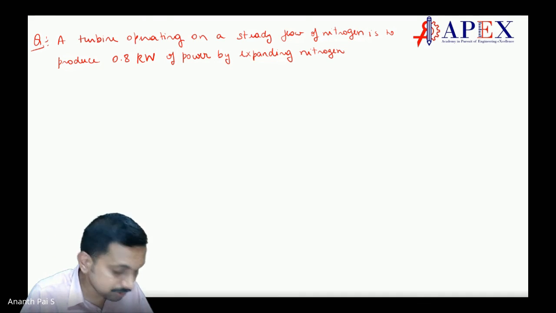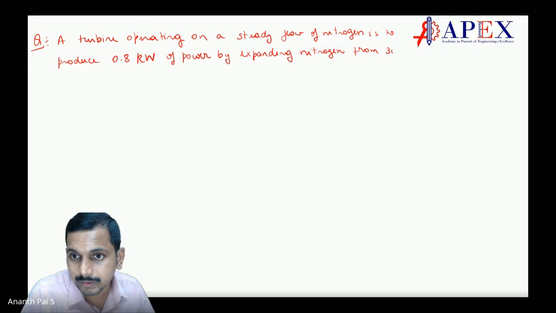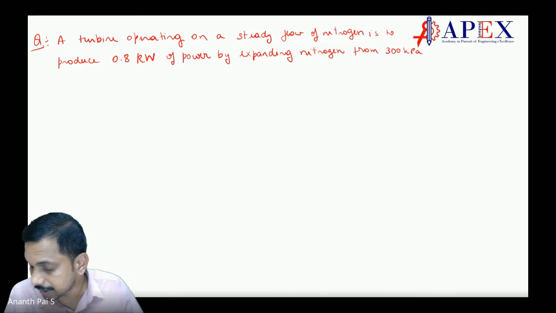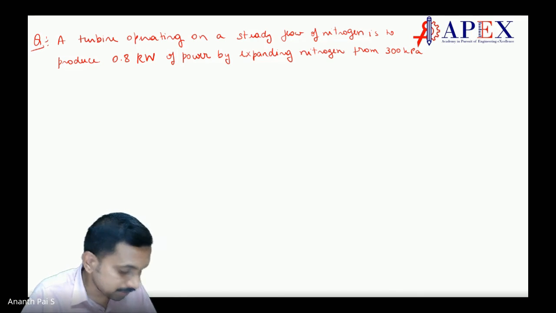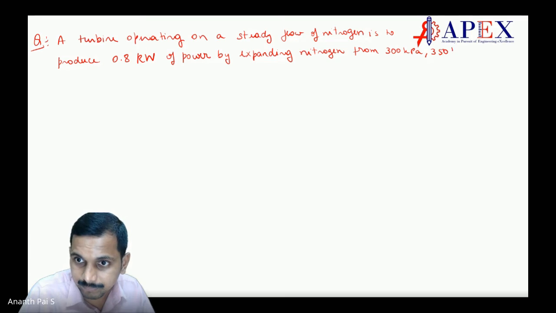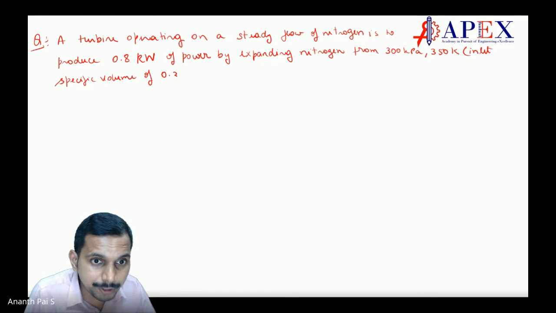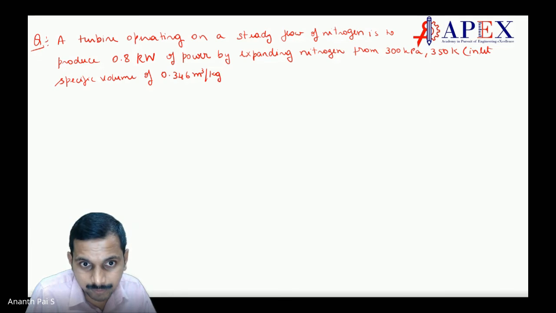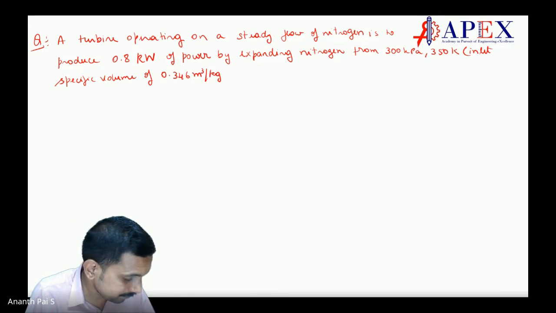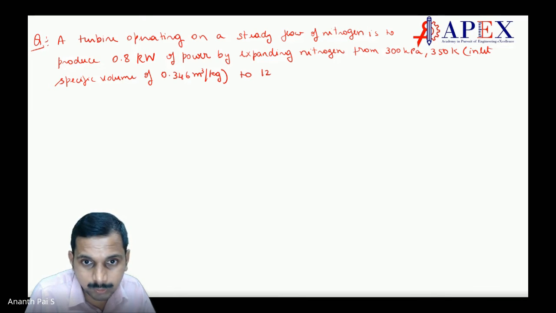Expanding nitrogen from 300 kilopascal, 350 Kelvin, with inlet specific volume of 0.346 meter cube per kg, to 120 kilopascal.